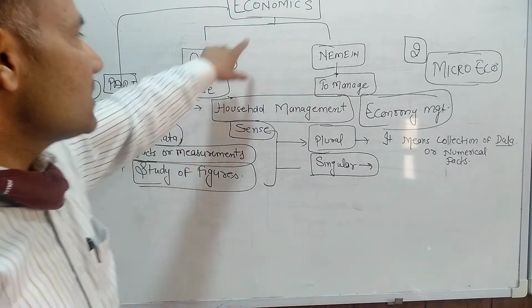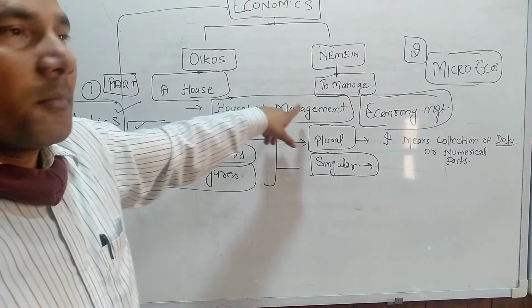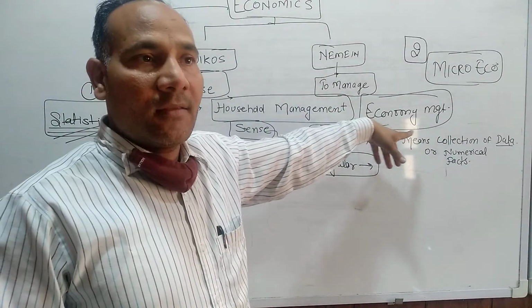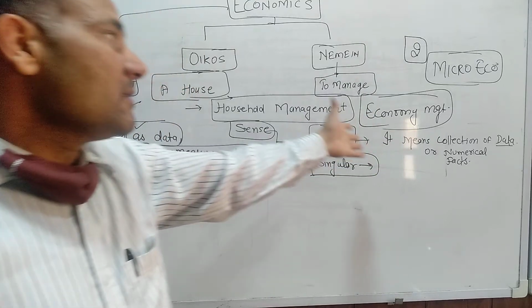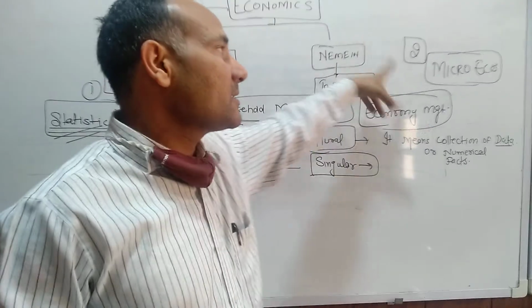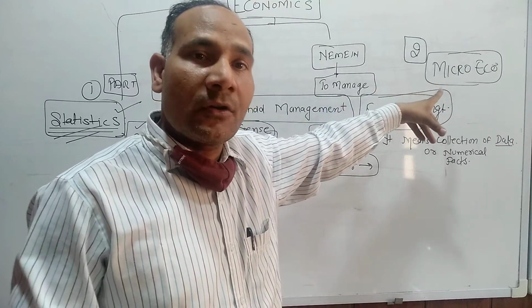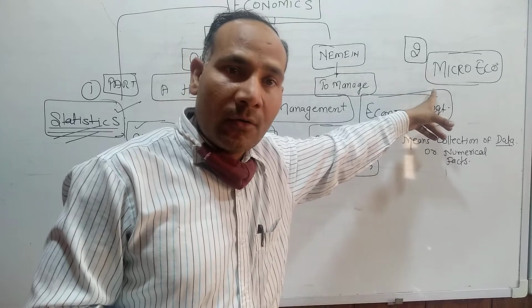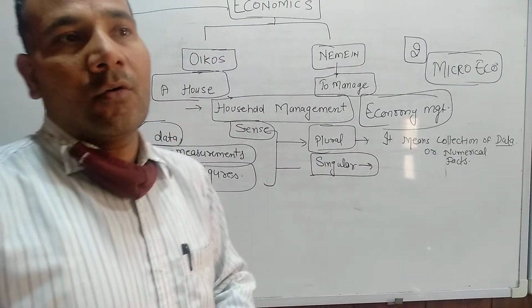So we can say economics was household management in the past, but now it is economy management. The remaining concepts, such as definition, types, nature and objective, we will cover in the microeconomics book.